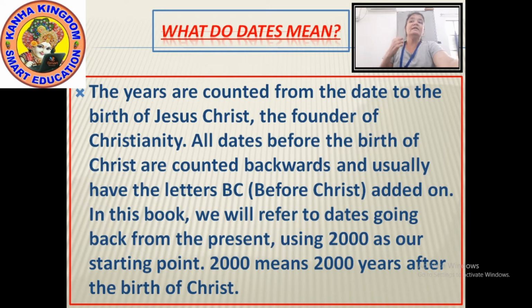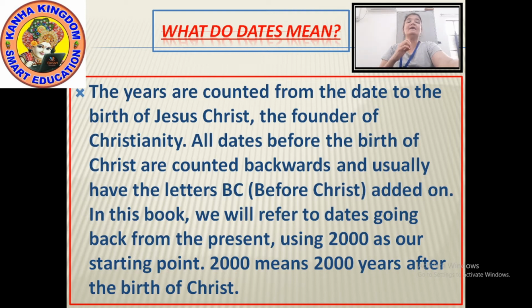Okay? And usually we have the letters BC for that. That is before Christ. Means 2000 years before Christ. So this is how the dates are being counted by the birth of Christ. Whatever the year is, just count it backward, and usually two letters are used, that is B and C. It means before Christ. Okay?